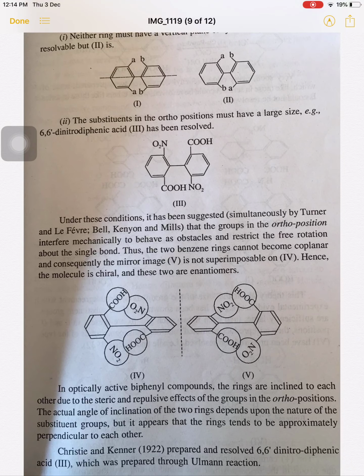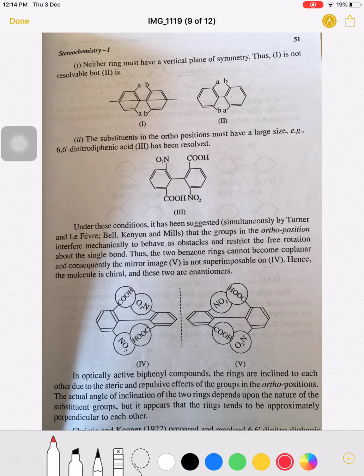Now see the example here. This is the example of biphenyls. One ring is bonded by a single bond with another. Now when we try to rotate these rings around the single bond, they will not rotate because of the presence of bigger groups on the ortho carbon of the phenyl rings.